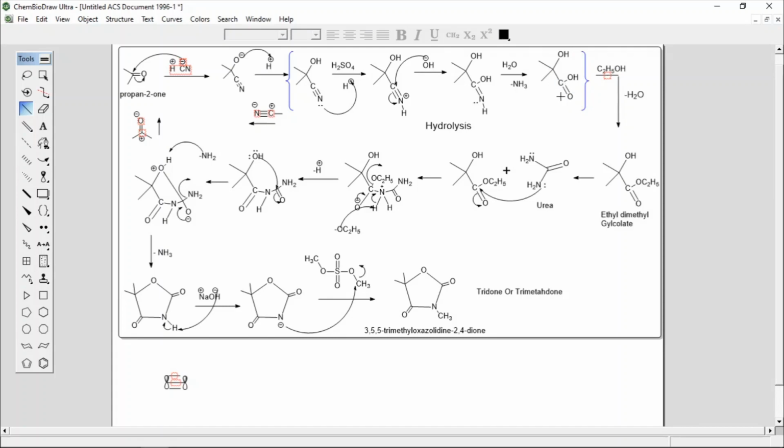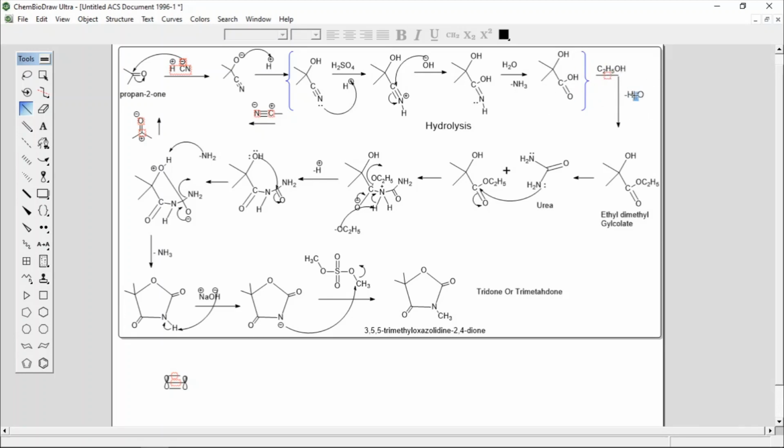Then this acid reacts with alcohol, and an esterification reaction takes place when an acid reacts with an alcohol. Esterification is the formation of an ester by the loss of a water molecule. So the hydroxyl of the acid and the hydrogen of the alcohol will be the leaving group, and water will be the byproduct after the condensation reaction between these two molecules.